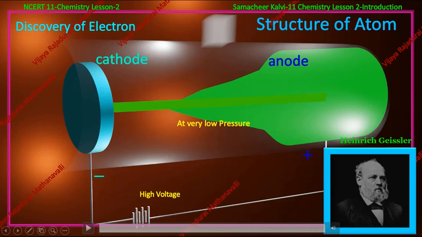He said that when he reduced the gas molecules, the remaining molecules receive the current and emit electrons. Those electrons move from cathode to anode. So the ray is only negatively charged particles. Then he named the ray as cathode rays.